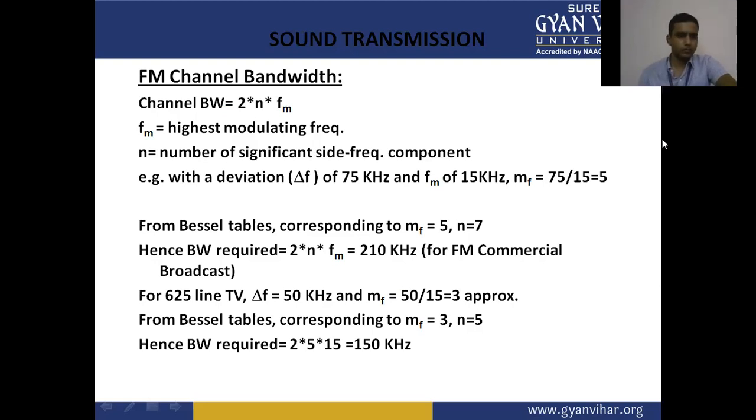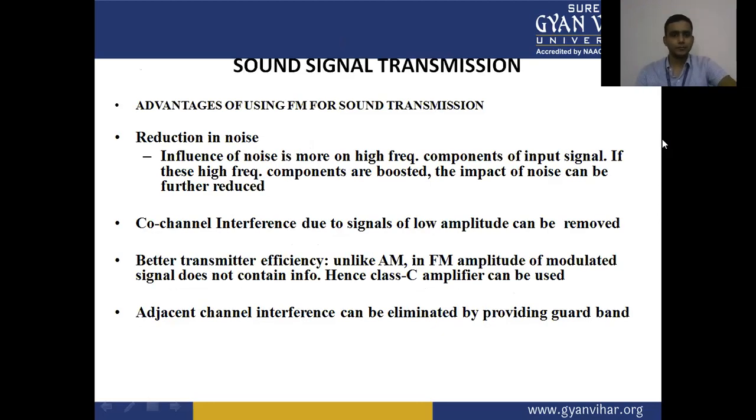Hence, the bandwidth required is 210 kilohertz for FM commercial broadcasting. For the TV system, that is the 625 line TV system, delta F is equal to 50 kilohertz and mf equals 50 upon 15, which is approximately 3. From the Bessel's tables, corresponding to mf equal to 3, n is equal to 5. Hence the bandwidth required is 2 into 5 into 15, which is equal to 150 kilohertz.